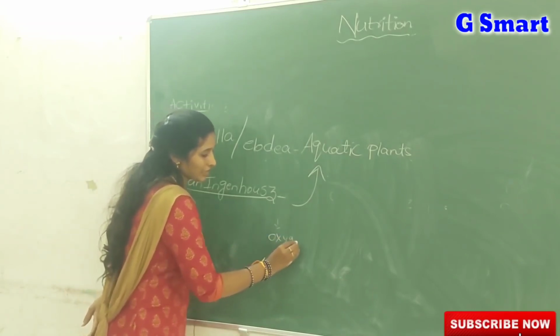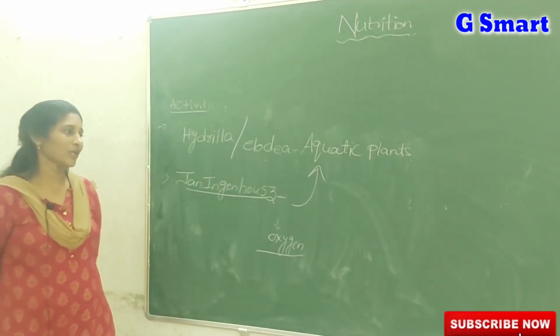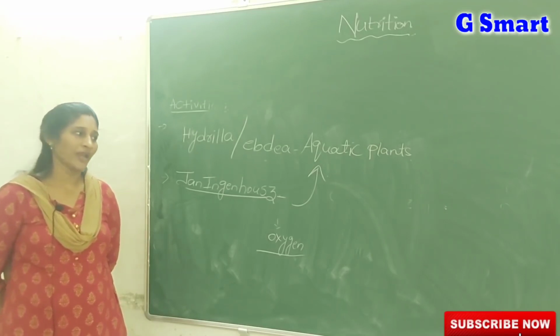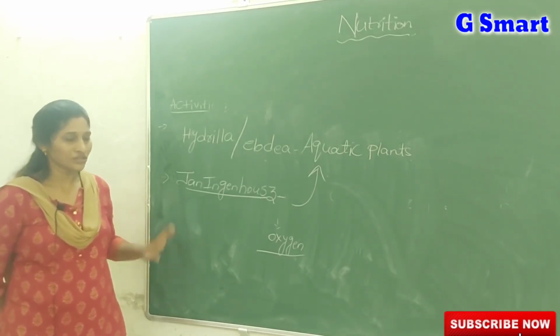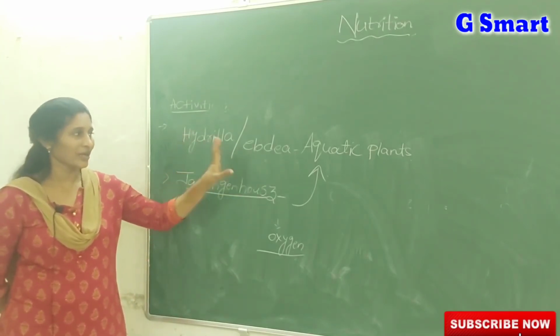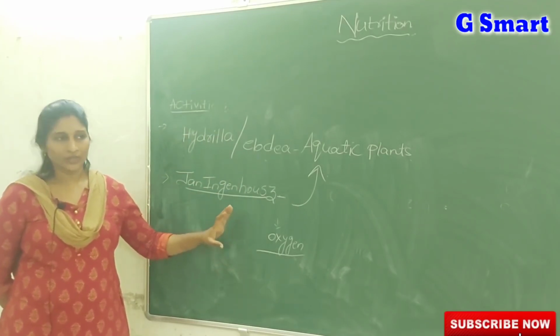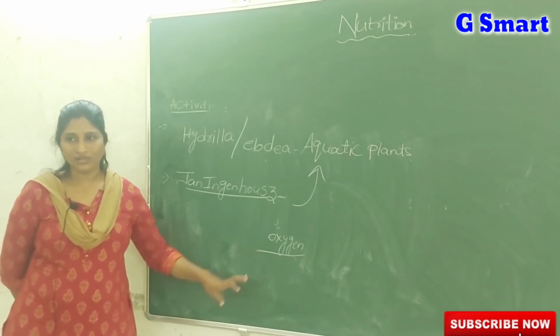He stated that all green parts of plants carry out photosynthesis only in the presence of light. He experimented with aquatic plants like hydrilla or Elodea, and small gas bubbles came from the plant after some time, and that gas was oxygen.